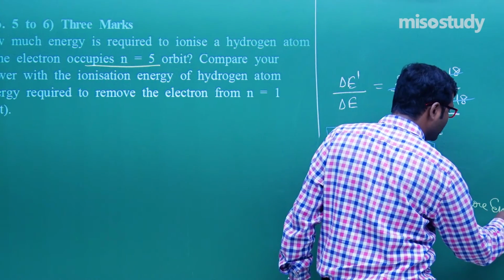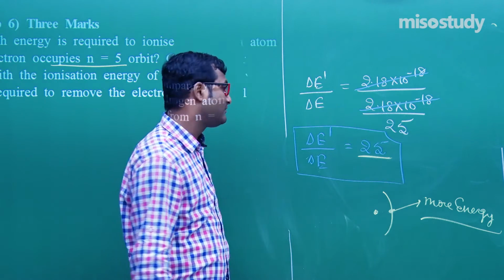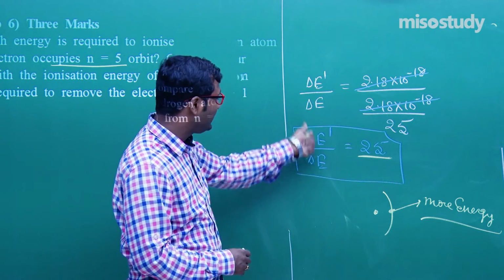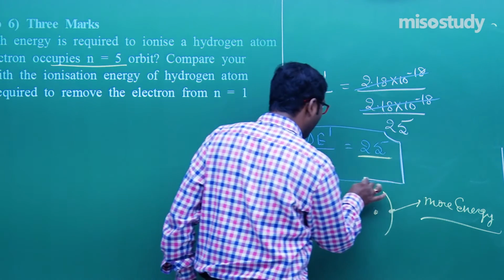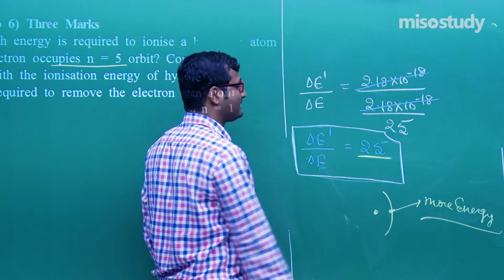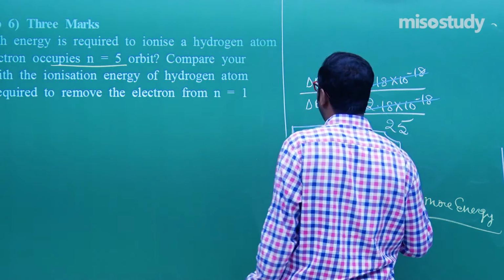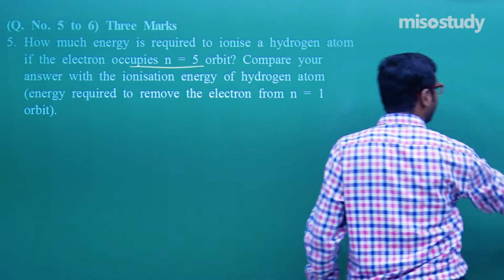That is the relation. This is one of the most important questions, and this question is very close to my heart. Clear? That delta E dash upon delta E. Sometimes we are teachers, so questions are always close to our heart. Clear? That is the relation, 25 times. Now I'm going to rub this part, friend, and we'll discuss the next one. Wait for a moment. Give me a little time.